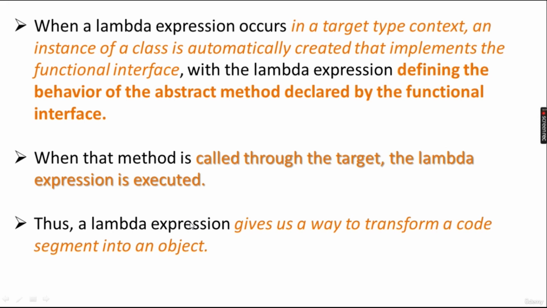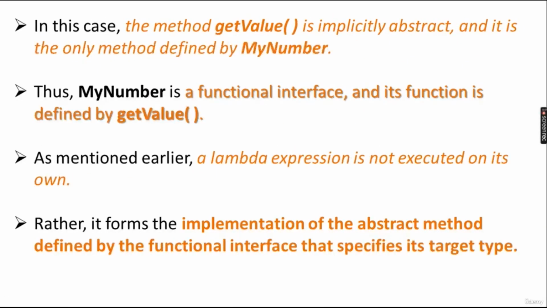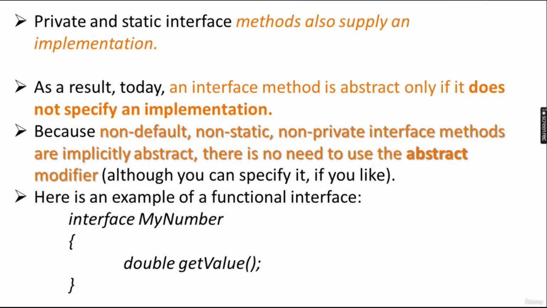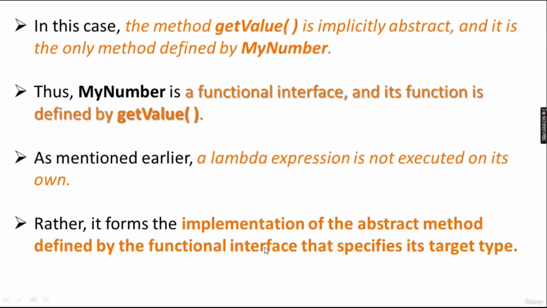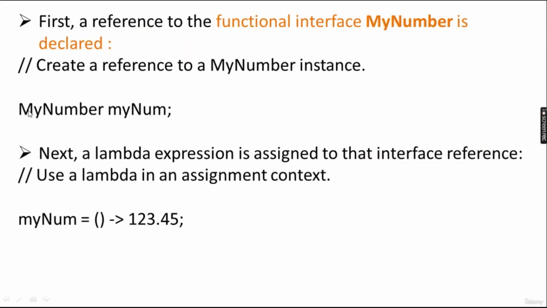So the functional interface has given the abstract method. Which abstract method? Double getValue. When you are creating a reference, first you write MyNumber, then myNum = () -> 123.45.